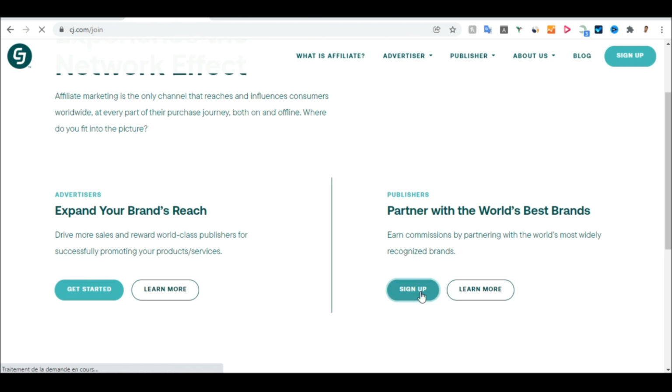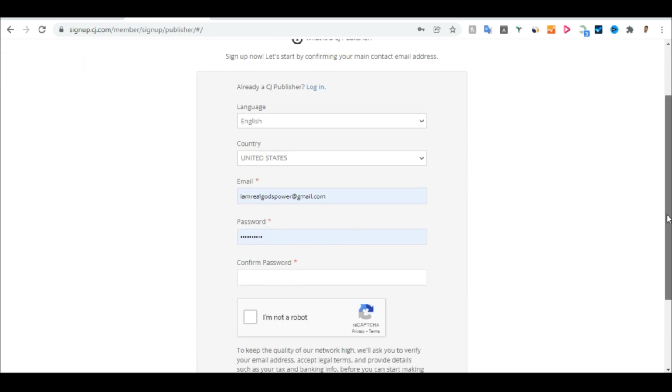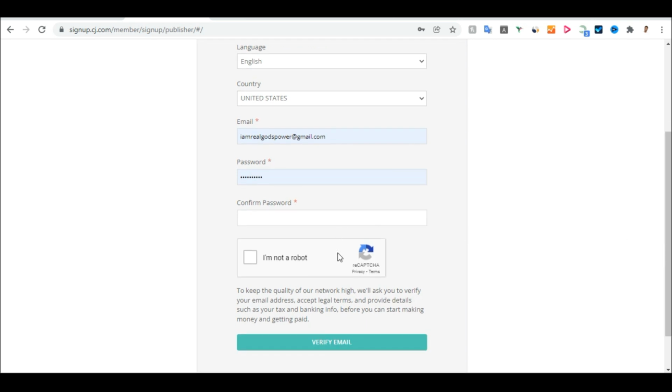Once you click on sign up, it will take you where you have to enter your email, your password, and your information. Make sure you remember your password and the email account that you use to sign up, and you are good to go. Once it lands you on this page, enter your language, your country, your email address, and your password, re-enter your password at the bottom here, and scroll down and click on I am not a robot and submit for email verification, and they will send you an email for verification.